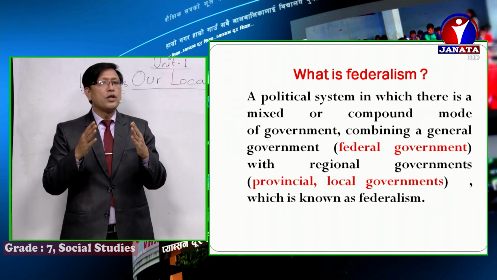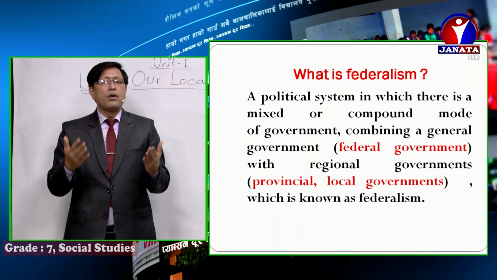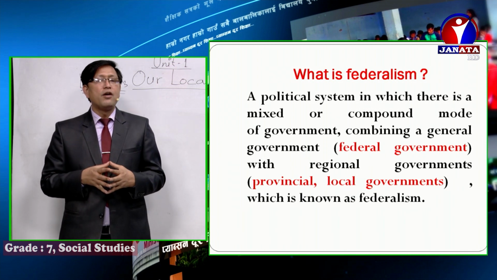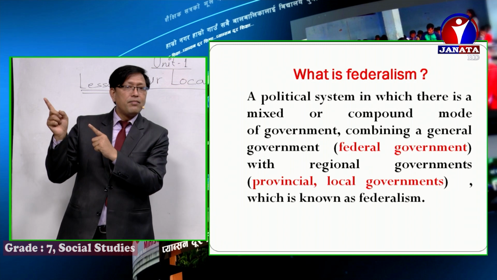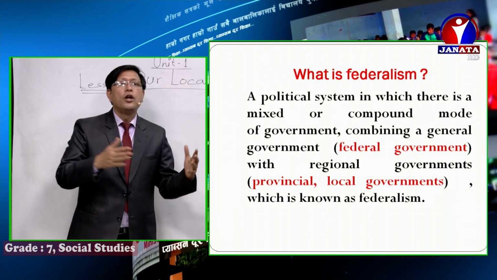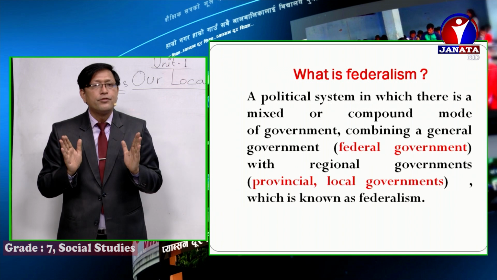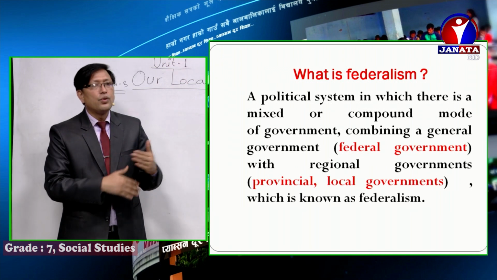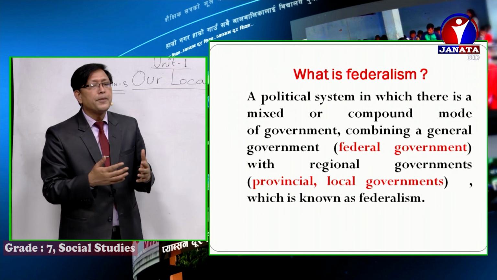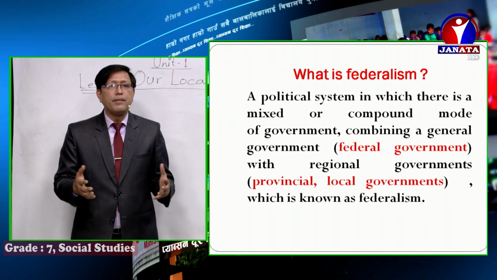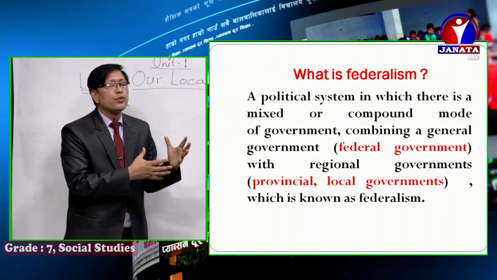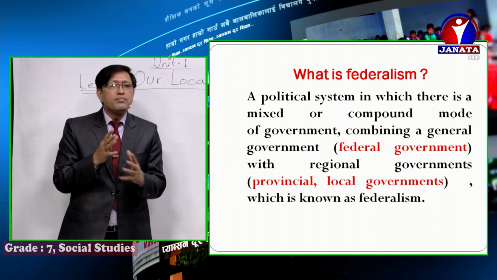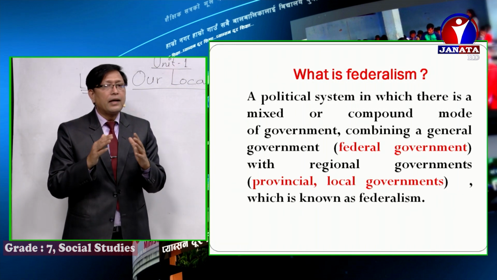Boys and girls, let me tell you once again, federalism is a political system in which there is a compound and mixed mode of governments combining central government and other provincial and local governments, which is known as federalism. I hope you understood. I will make it very clear after I explain the federal structure of Nepal. I will display the federal structure of Nepal, and I will tell you its meaning in a clear manner.